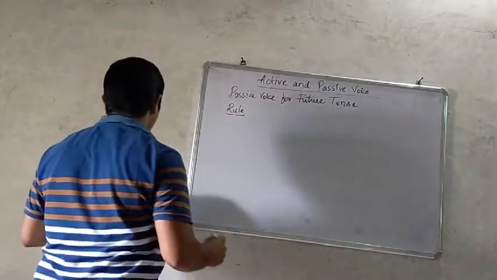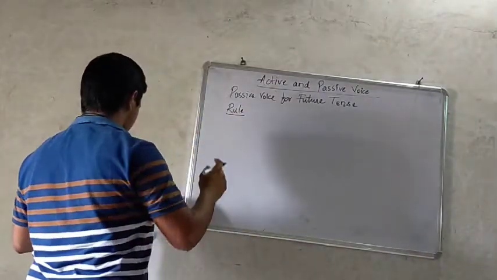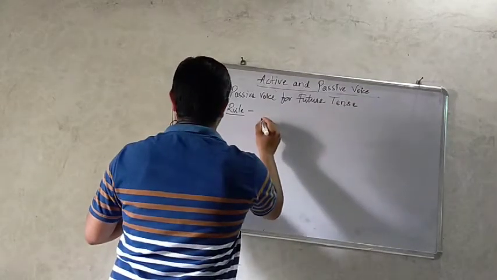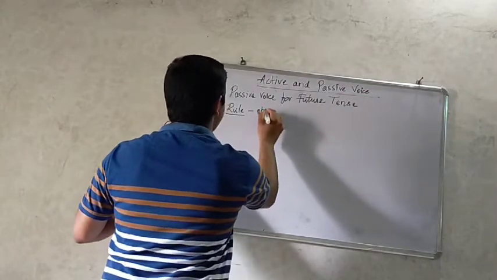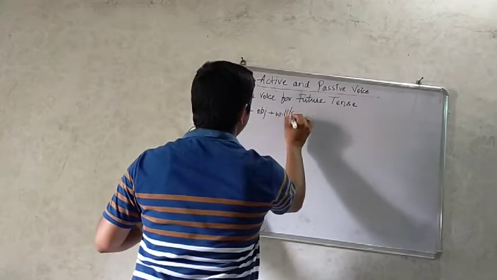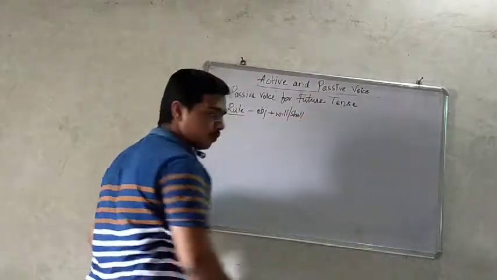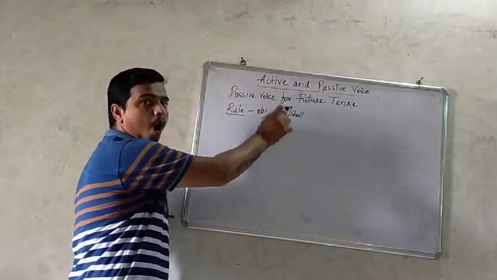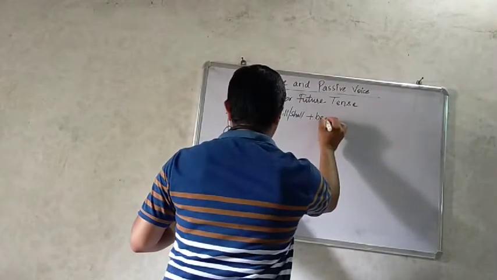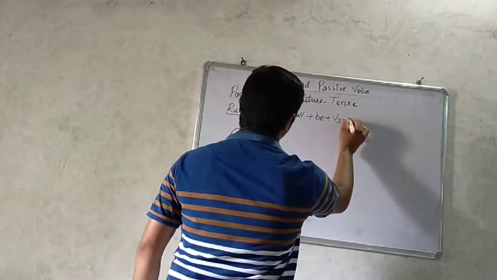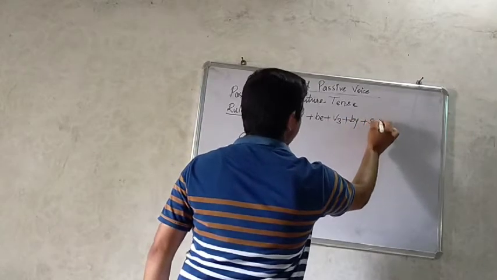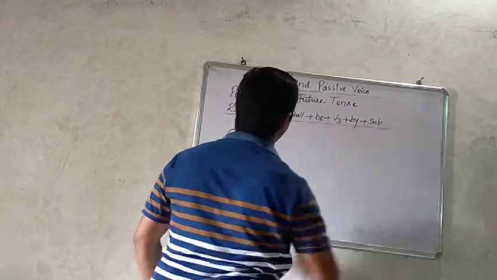As per the rule, we must follow this pattern. First, object plus will or shall, plus be, plus the third form of the verb, plus by, plus subject. So this is the rule.